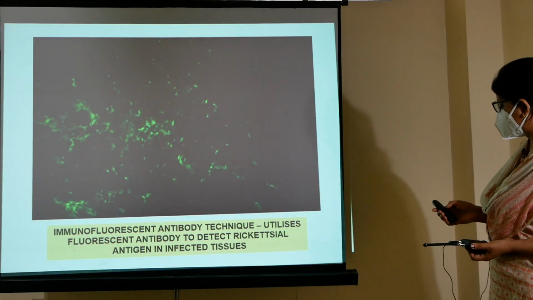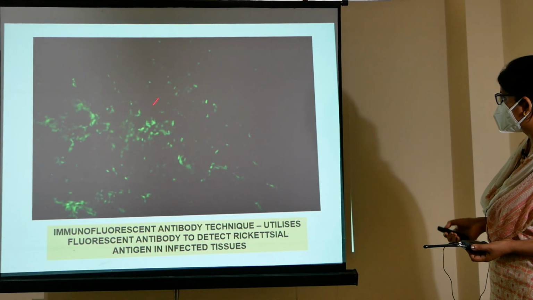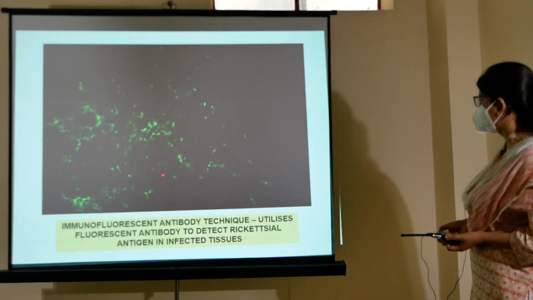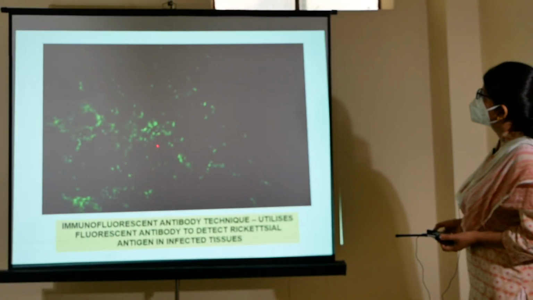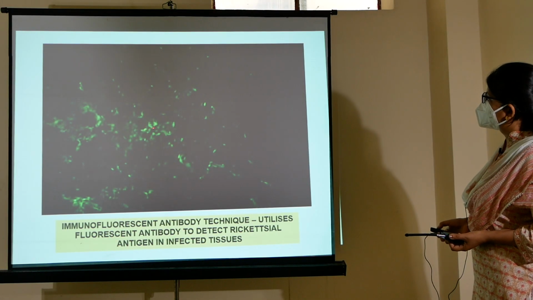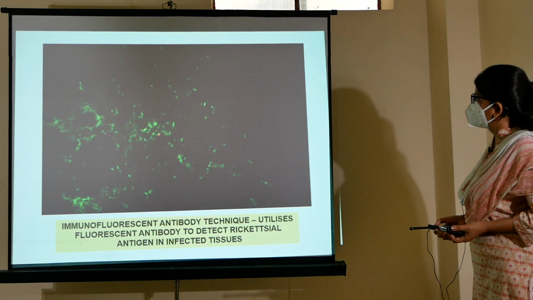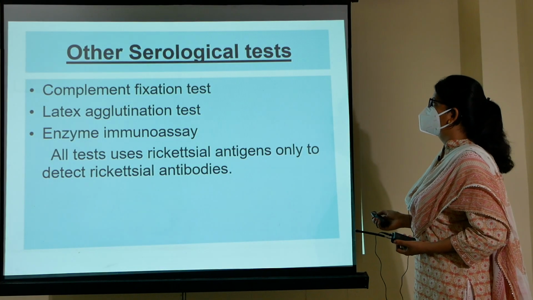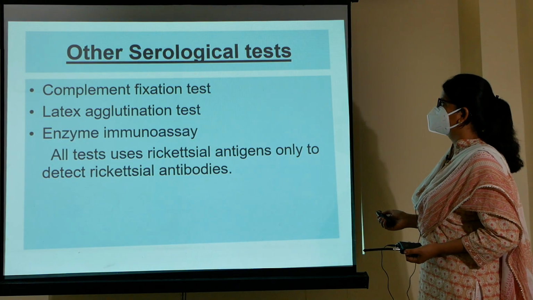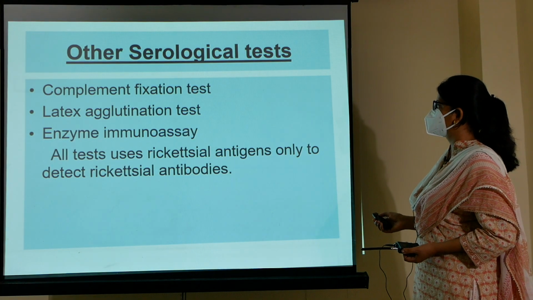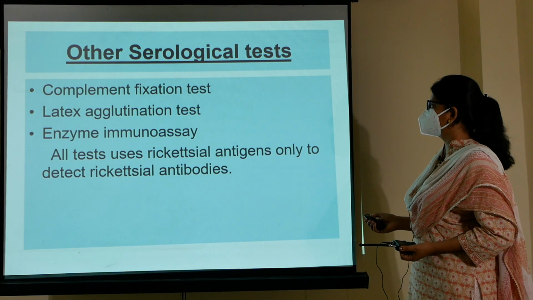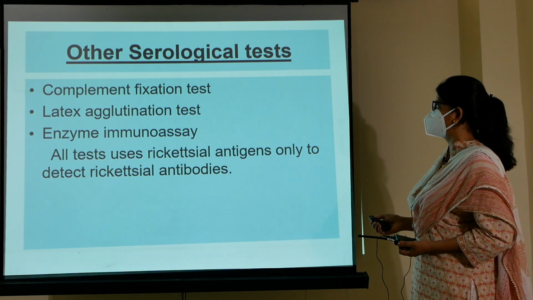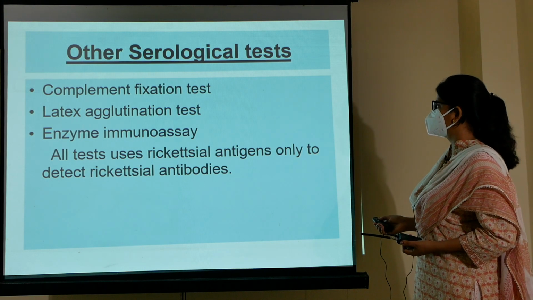This is the immunofluorescent antibody technique. You can see the fluorescent antibody. In this, a fluorescent antibody is used to detect the rickettsial antigen in infected tissues. You can see the fluorescent light. Other serological tests which can be used are the complement fixation test, the latex agglutination test, and enzyme immunoassay. All these tests use rickettsial antigens to detect rickettsial antibodies. So these are the other serological tests.